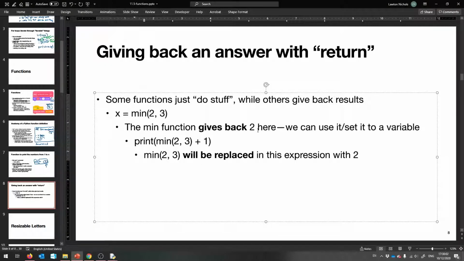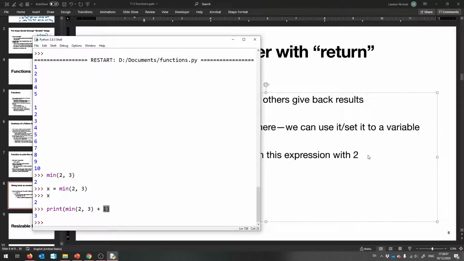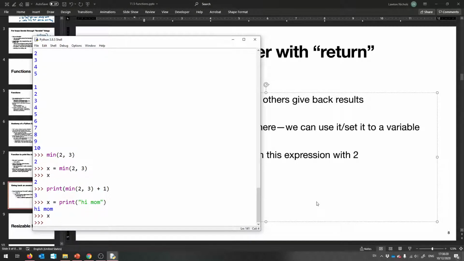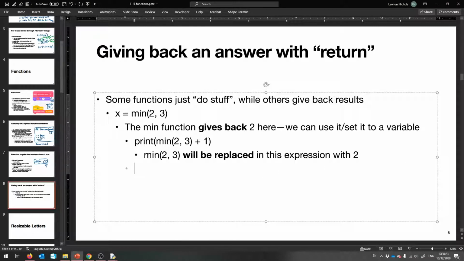Okay? So some functions don't give back results. For example, if I set the value of the print statement to x, well, it's going to print, yes, but what is x now? Did it give back a value? There's nothing there, right? So x equals print hi mom doesn't make sense, because print just does stuff.